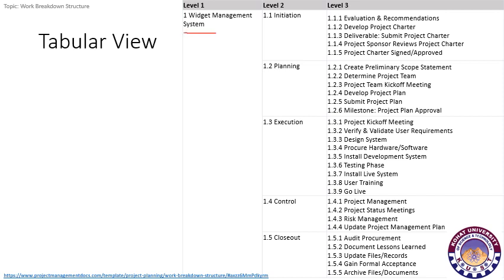Next is the tabular view for the same project, that is the widget management system. And here you can see that we have specified the work breakdown structure in the form of a table. In the first column of the table, at level 1 we have the complete project. In the second column, at level 2 we have initiation, planning, execution, control, and closeout. And similarly at level 3 the tasks are further divided into subtasks. If there are further levels, we can specify them in the next column of level 4.